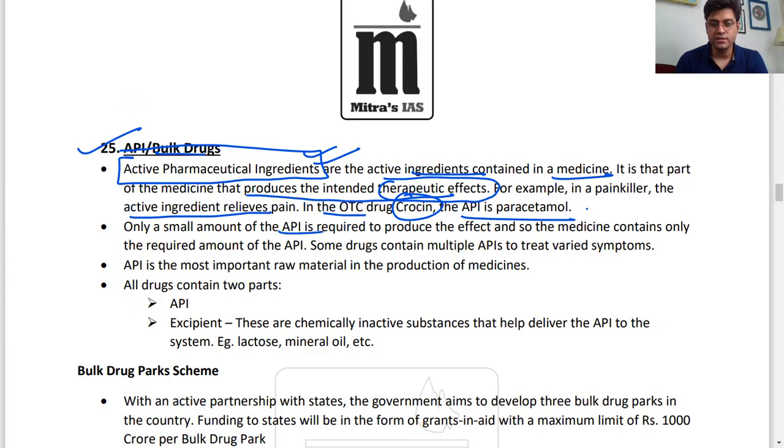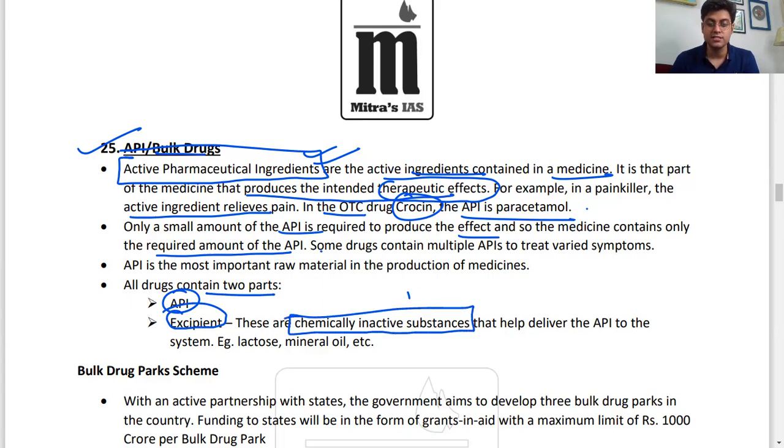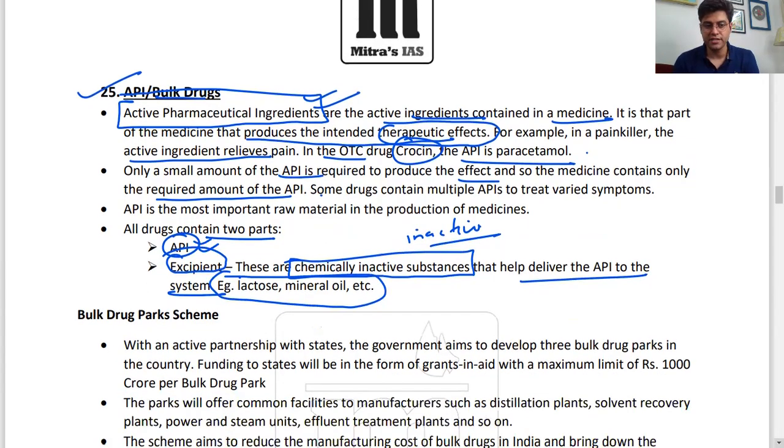Only a small amount of API is required to produce the effect, and so the medicine contains only the required amount of API. So if you ask, whatever pills or medicines we take, aren't they entirely API? No. All drugs contain two parts: one is the API and one is the excipient. What is an excipient? They are chemically inactive substances that help deliver the API to the system. Example, lactose, mineral oil, right? So API is the active pharmaceutical ingredient which will have its intended therapeutic effects.